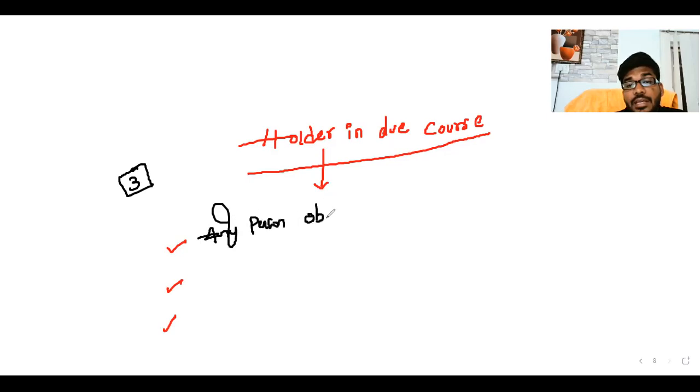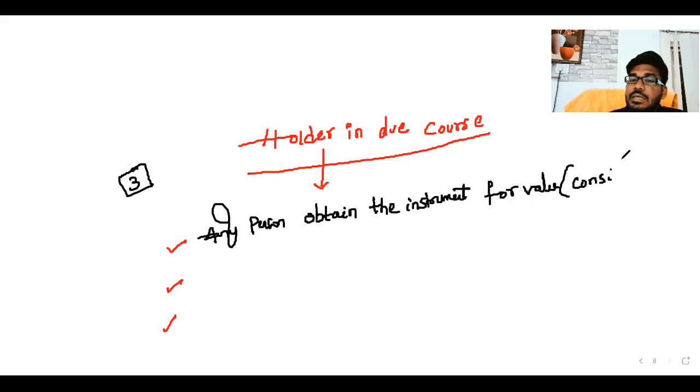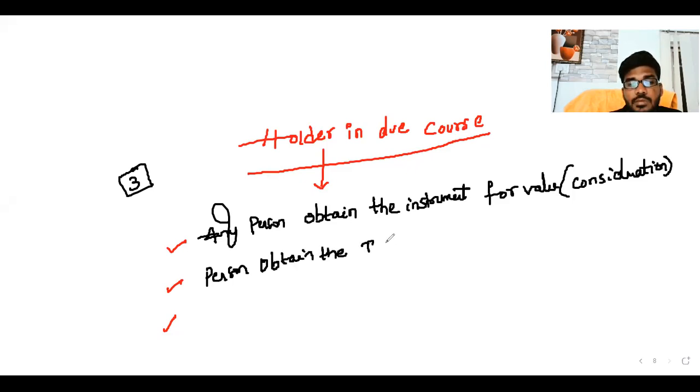Any person, I am not talking about anyone specific, who obtains the instrument for value, meaning consideration. That is the first condition. Second condition: the person obtains the instrument before the date of maturity.